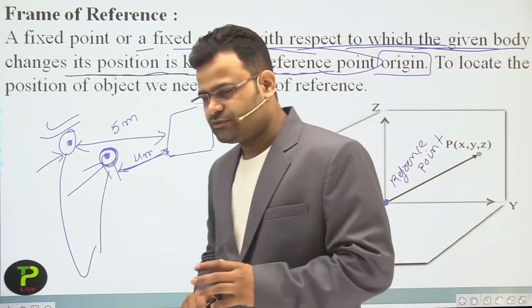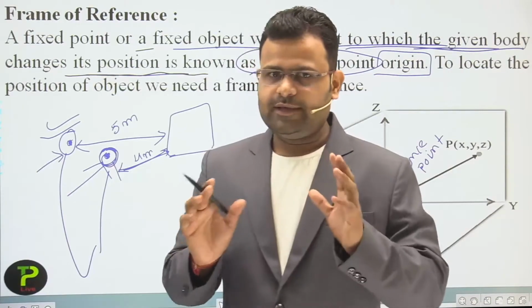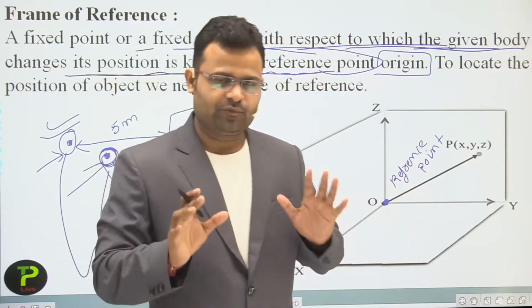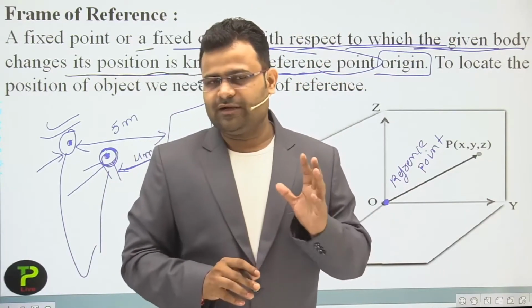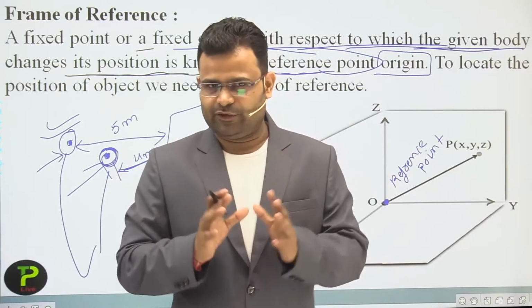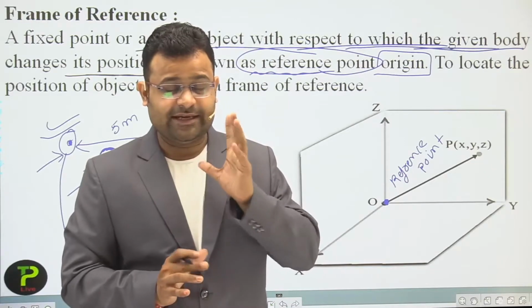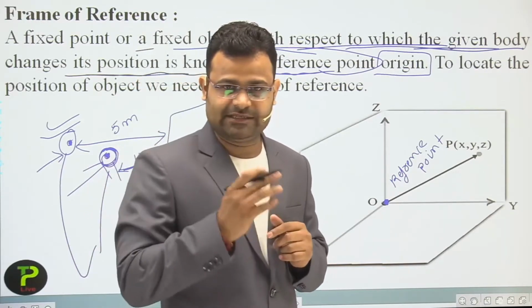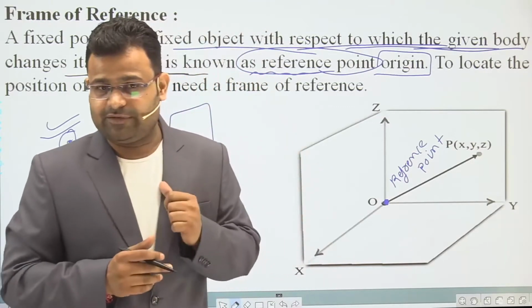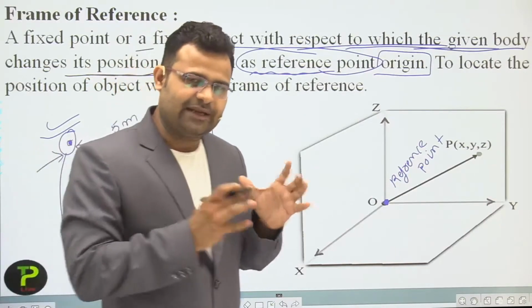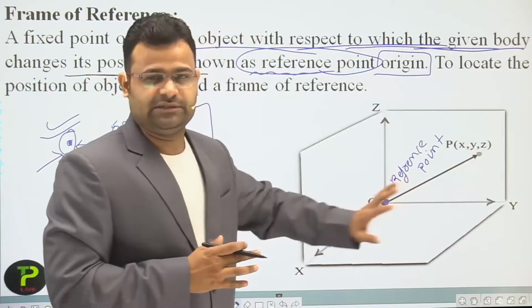Let's suppose, dear students, in our room there are 4 corners. Take one corner. That corner has 3 dimensions: one on the right hand side, one upward, and one on the left hand side. Similarly, that is our coordinate system.